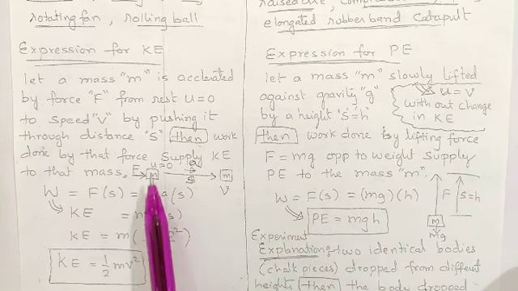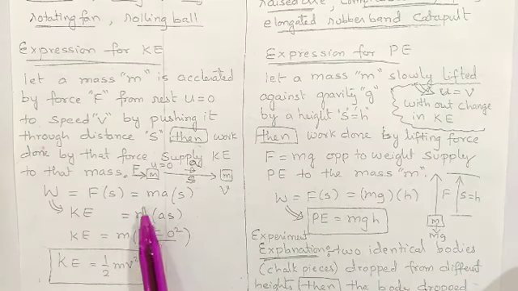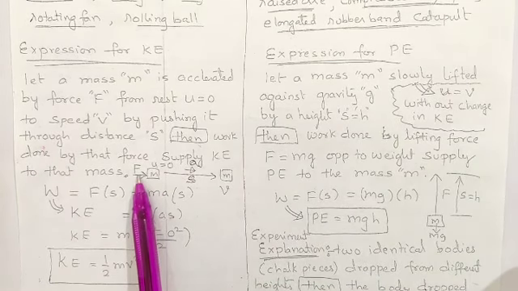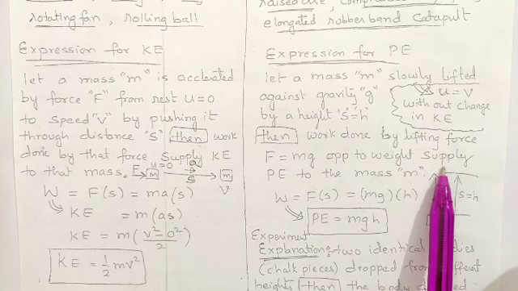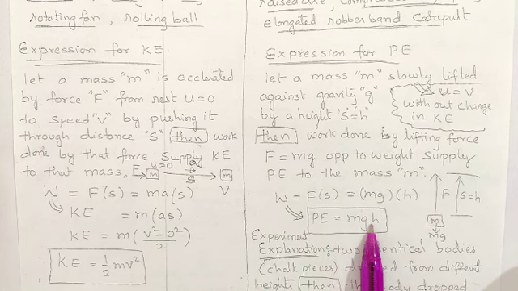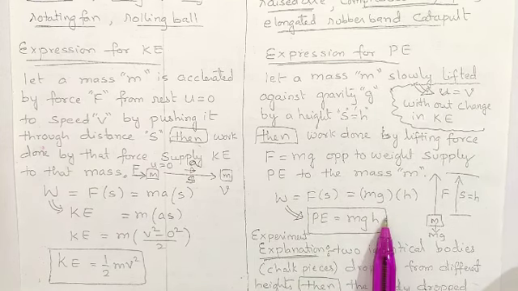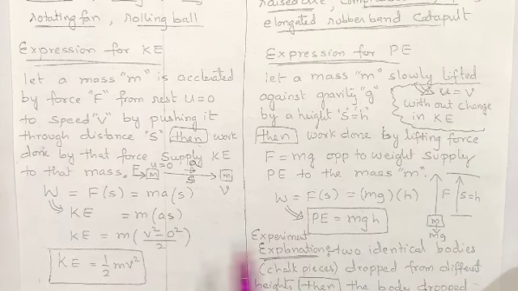Previously also you applied force and there was displacement. Now also force and displacement are there. Previously the force helped in gaining velocity. Now the force is helping in gaining height. So in this case, work is force into displacement, where the force is mg, which balances the weight, and the displacement is the height. This will be invisible, stored in the body. When you release the body from height, it will gain back the kinetic energy. So this combination of visible and invisible forms of energy is called total energy or mechanical energy.